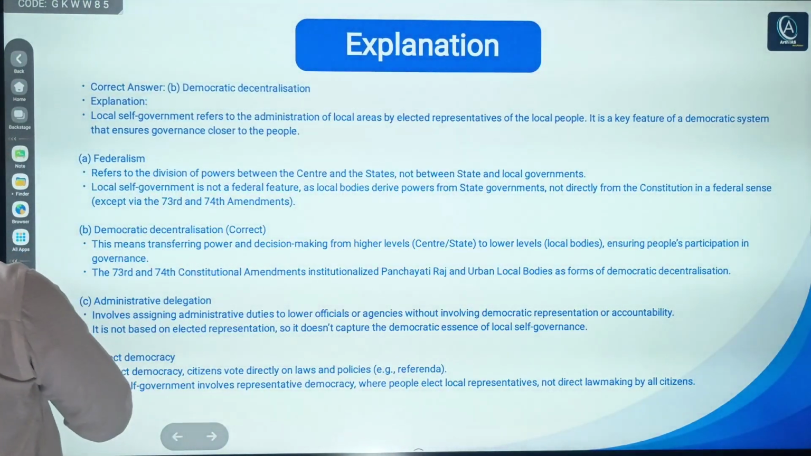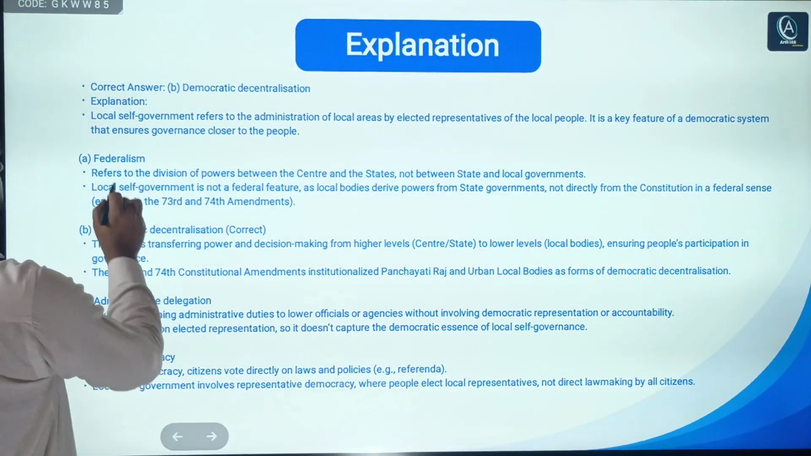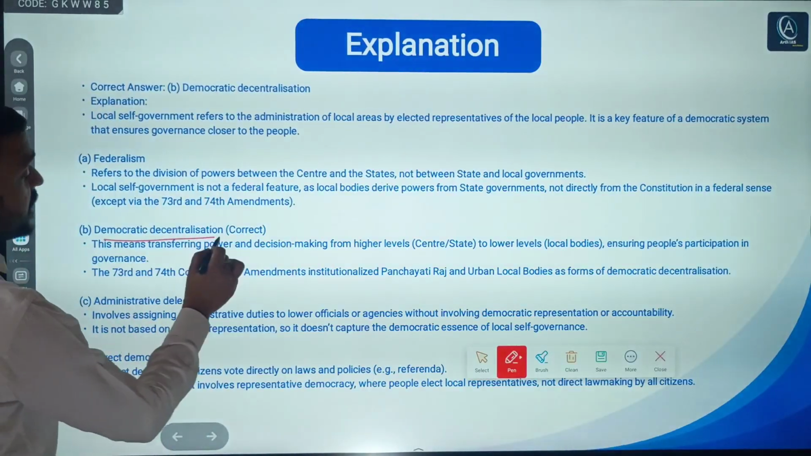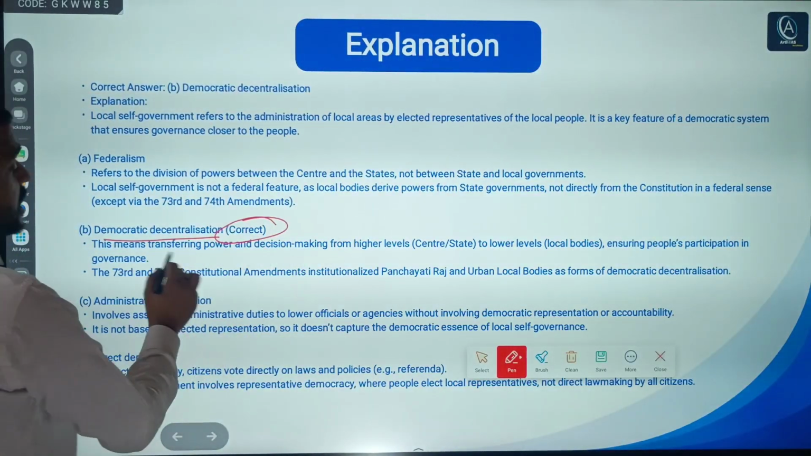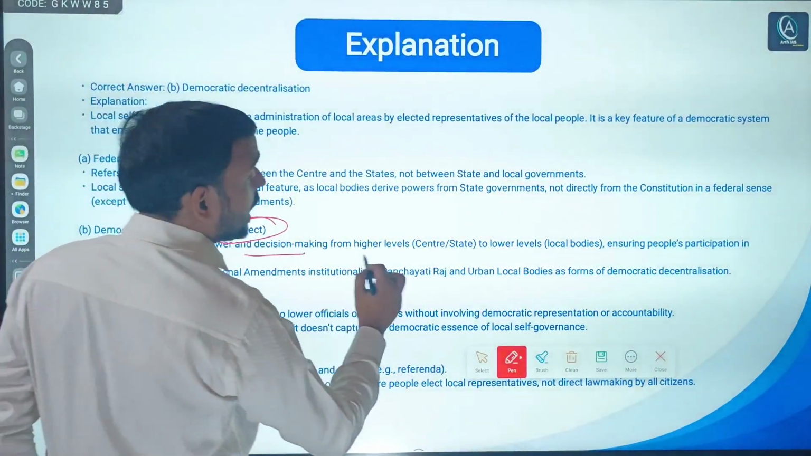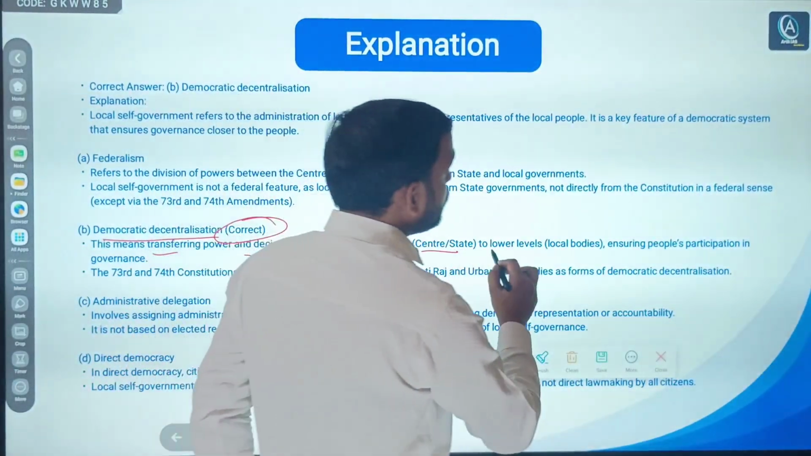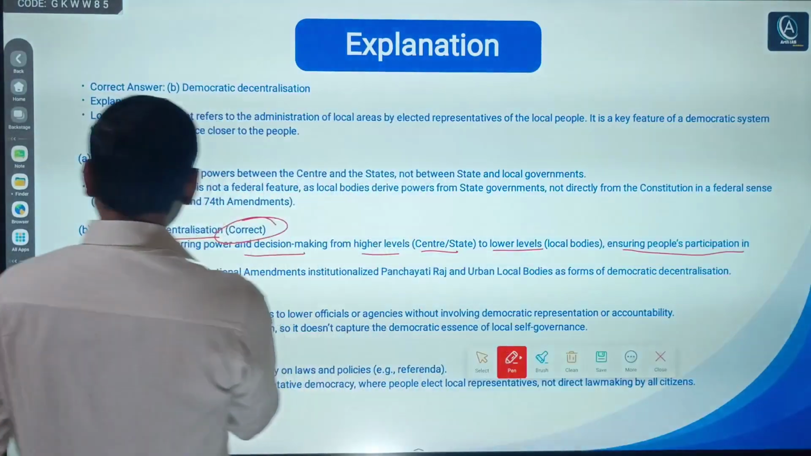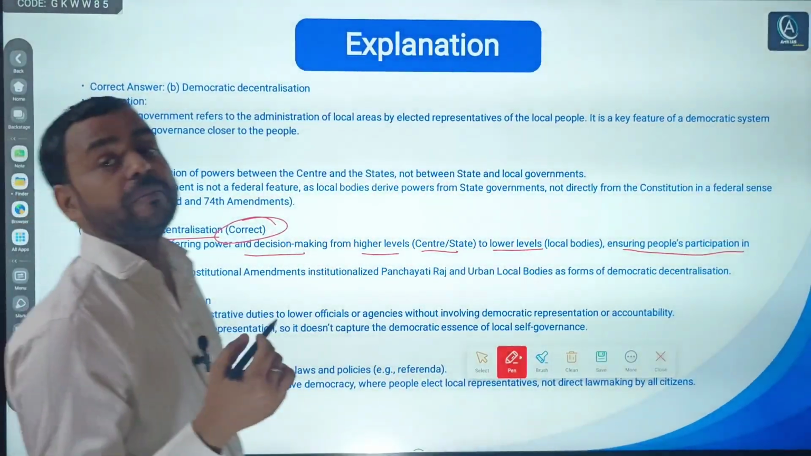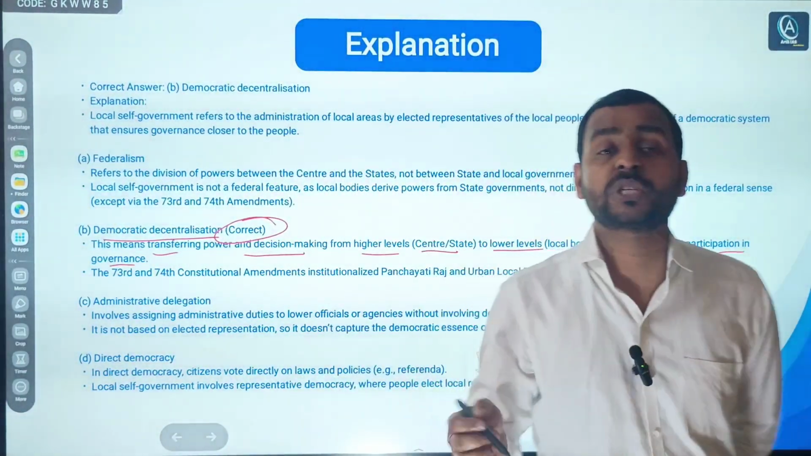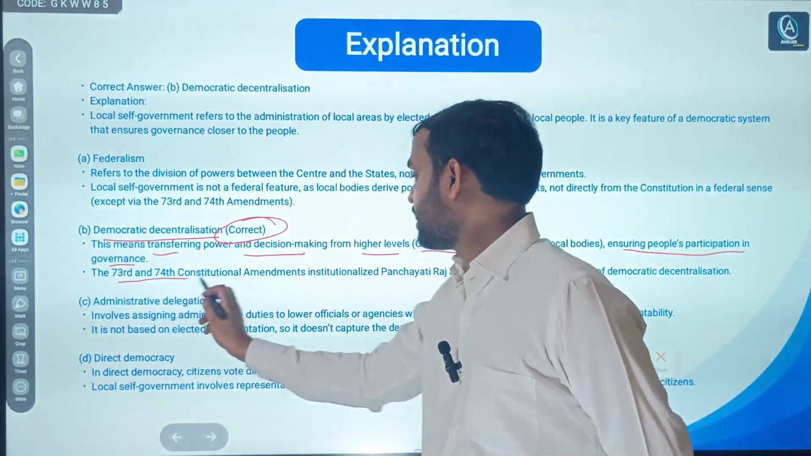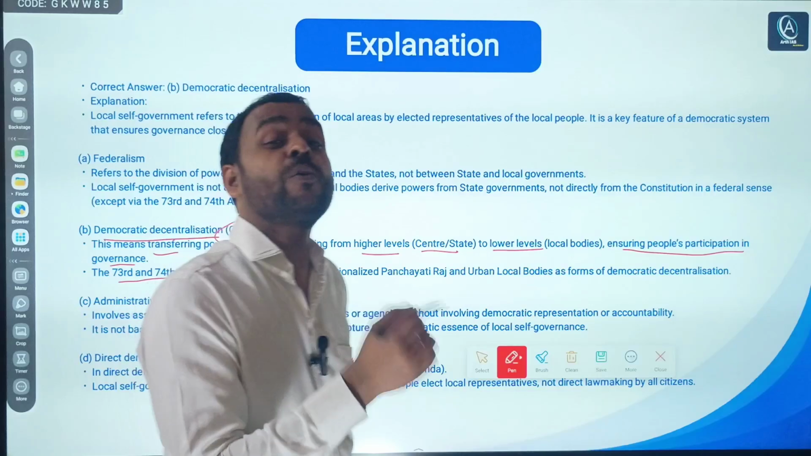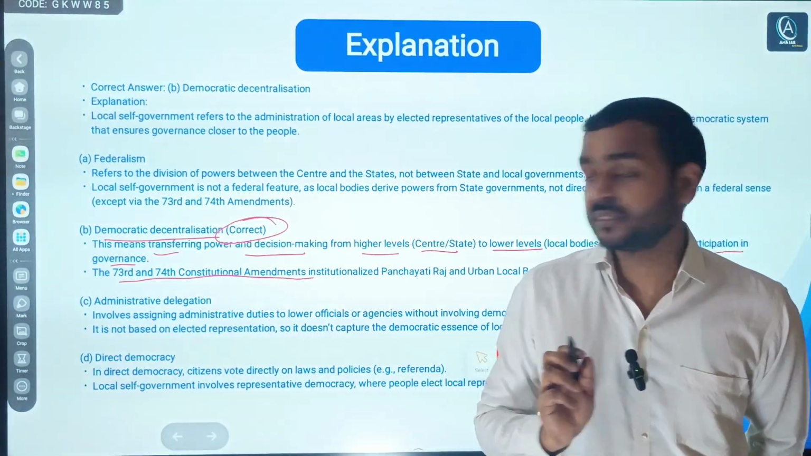Here, I have already explained. Federalism, simple, I have explained. Democratic decentralization is the correct answer. Why? Because it means transferring power and decision making from a higher level, already I told you, center or state, to lower levels, ensuring people's participation in governance. And obviously you would know the very important 73rd and 74th constitutional amendment acts. They institutionalized what? Local self government in India.